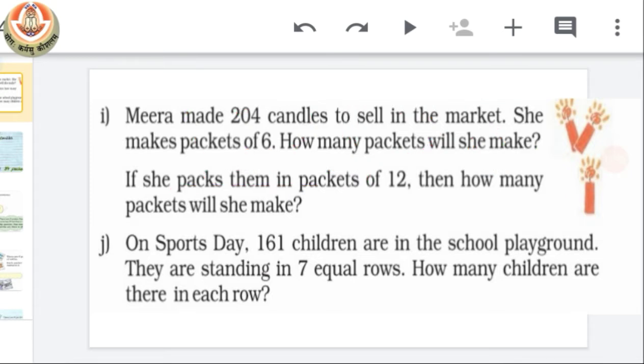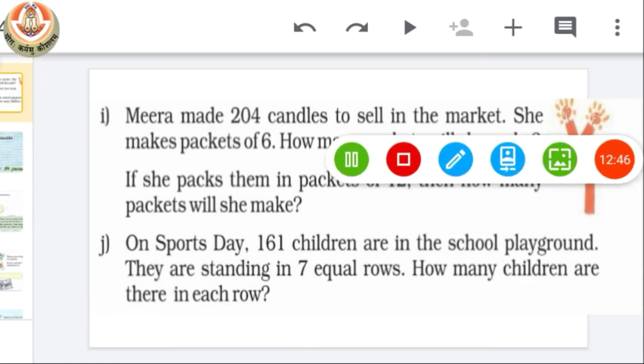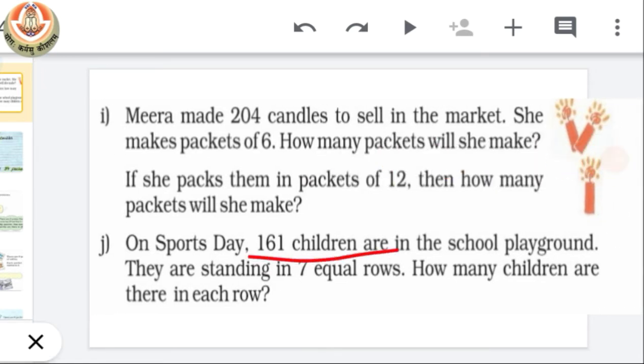Now let's move on to the next question. The question is, on sports day, 161 children are in the school playground. How many total children are there? 161. They are standing in 7 equal rows. Means there are total how many rows? There are total 7 rows.